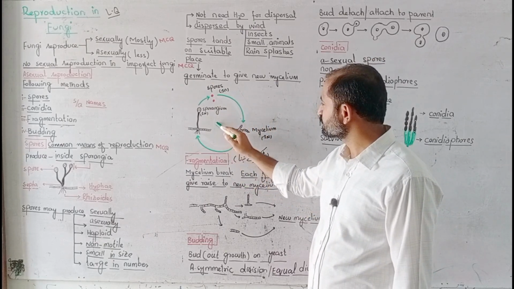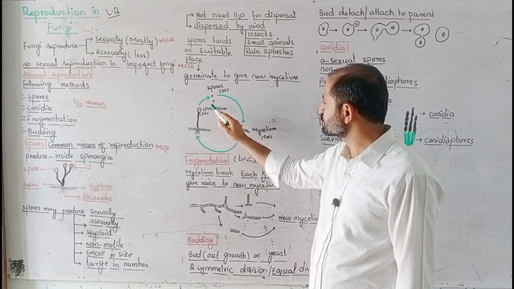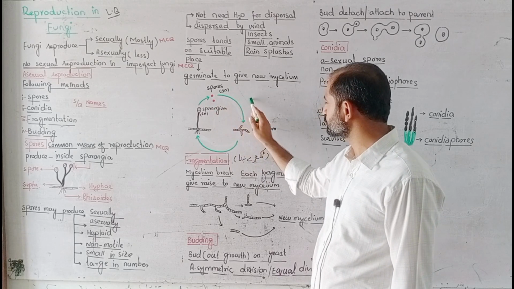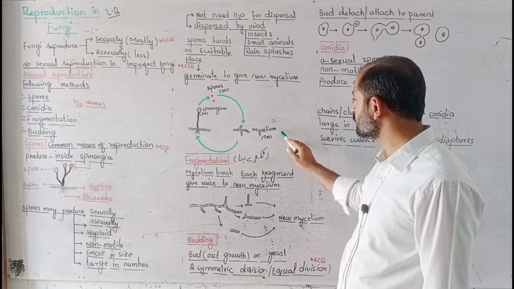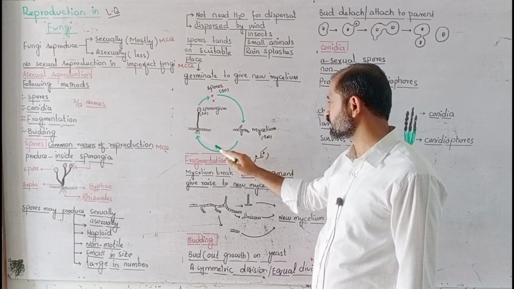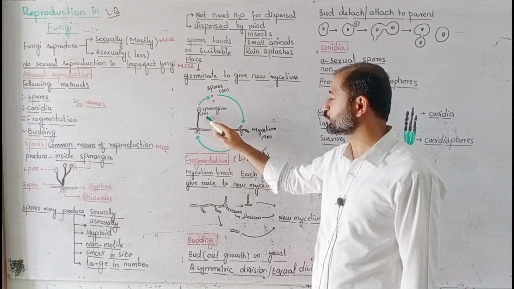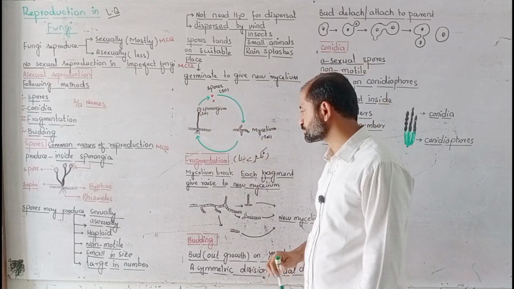That is the life cycle when fungi reproduce by forming spores through asexual reproduction. That one is a mycelium, on which a sporangium is attached, and the sporangium bears spores. These spores disperse, and when they land on suitable soil, they germinate and mycelium is formed. Again this mycelium will produce sporangia wherein spores are formed, and this cycle is repeated.